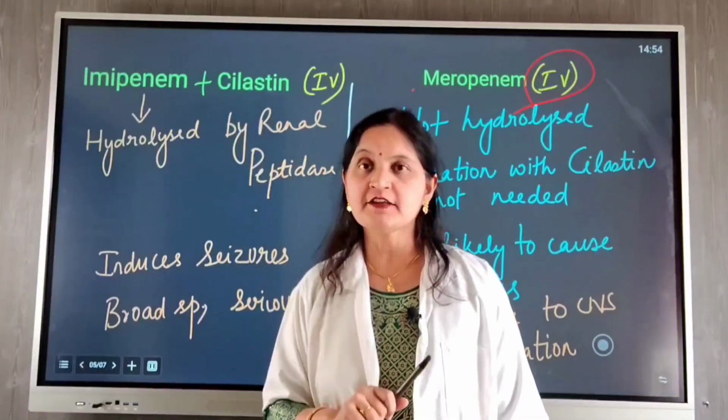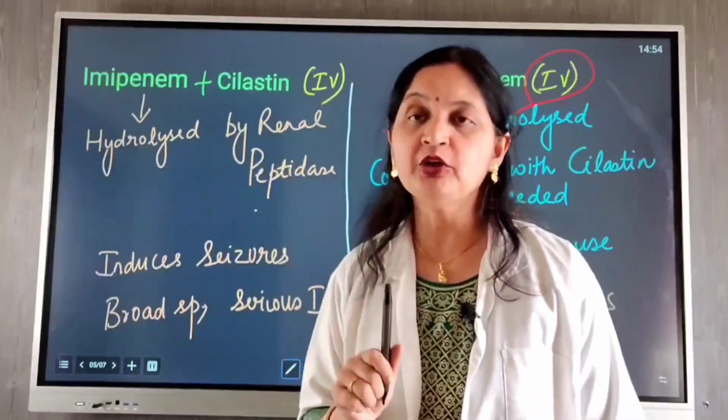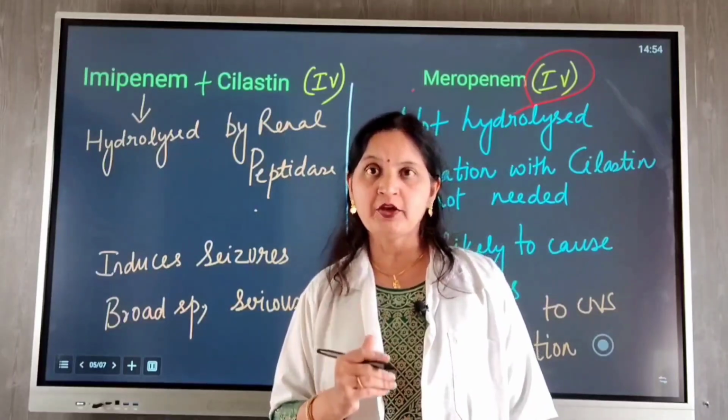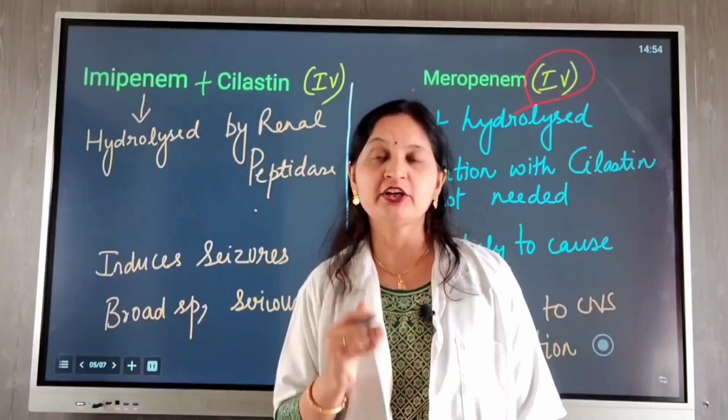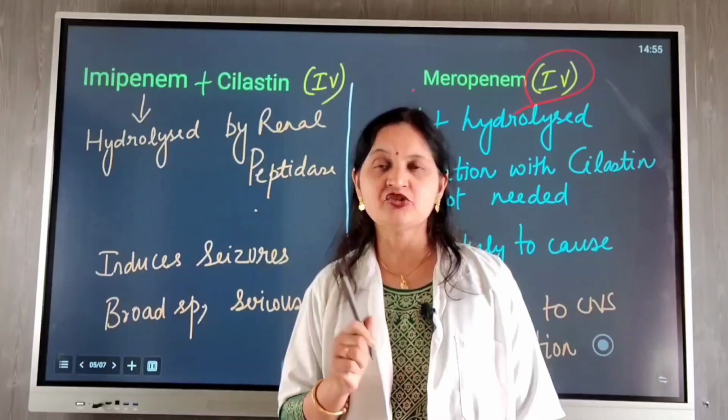But for pseudomonas infection, meropenem should be combined with gentamicin, which is an aminoglycoside and has pseudomonas activity. Also, meropenem has good penetration into the central nervous system. Therefore, they can be used for treating meningitis.